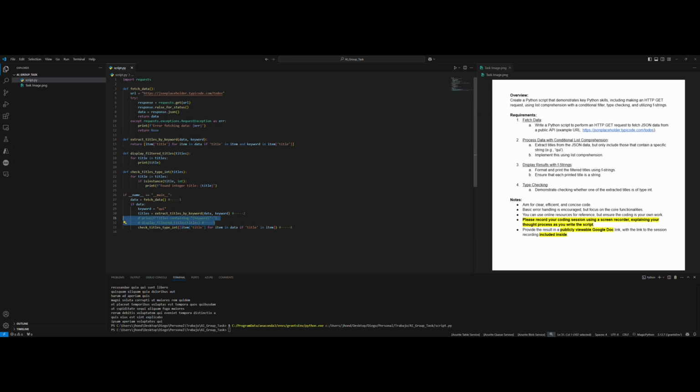Yeah, I think this code meets the four requirements. It also is clear, efficient, and concise. I think, well, here we just took one line. It is very short code, I think. We implement a lot of basic error handling.